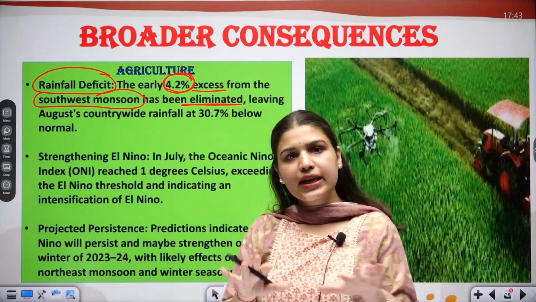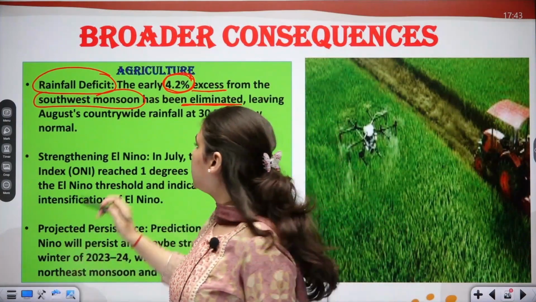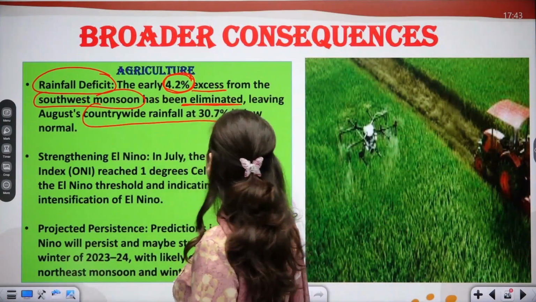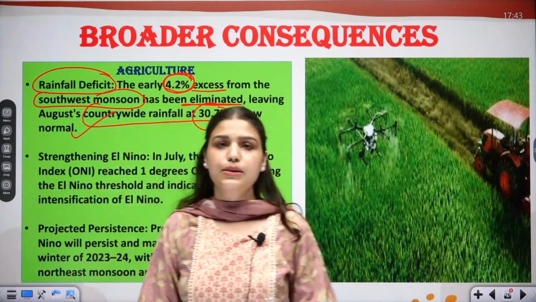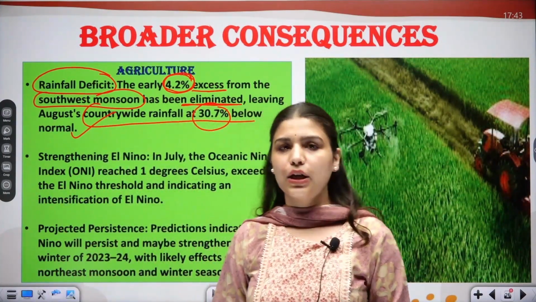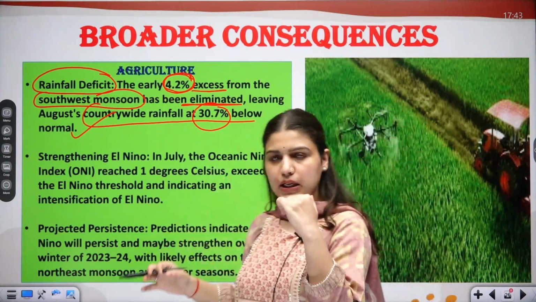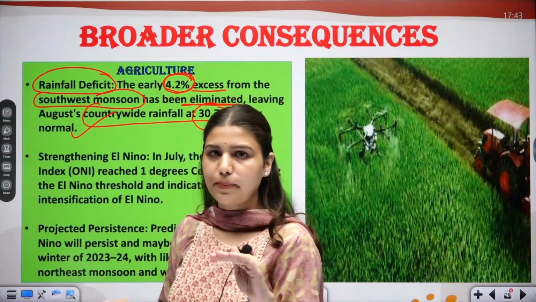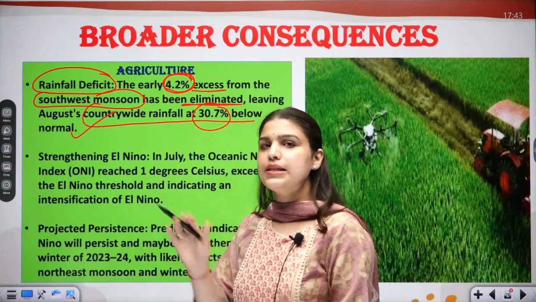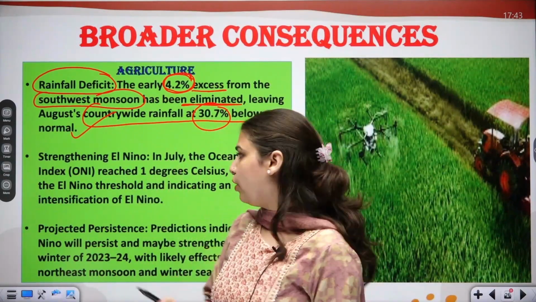Why? Because during August, countrywide rainfall is at 30.7% below normal. Usually we expect more rainfall in the month of August, but this year it is 30.7% below the normal levels. Now it is because of the El Nino phenomenon.